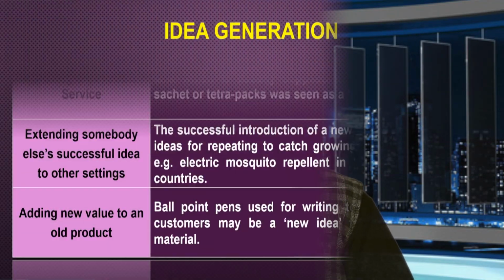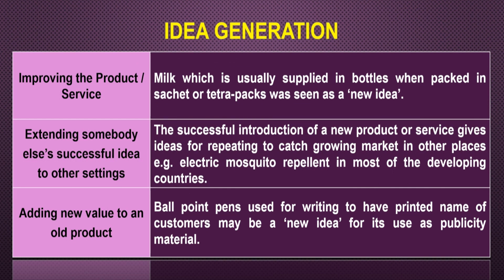Further, there are different ways of idea generation, like improving the product or the service. An example is milk, which is usually supplied in bottles; when packed in sachets or Tetra packs, it was seen as a new idea when it came for the very first time.